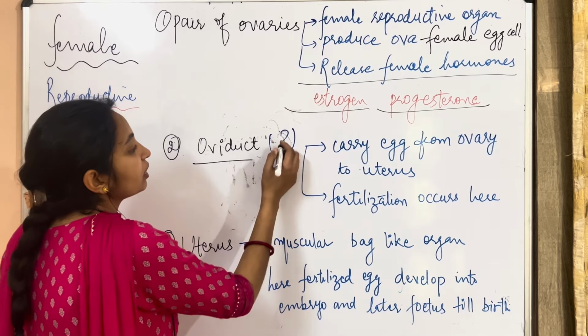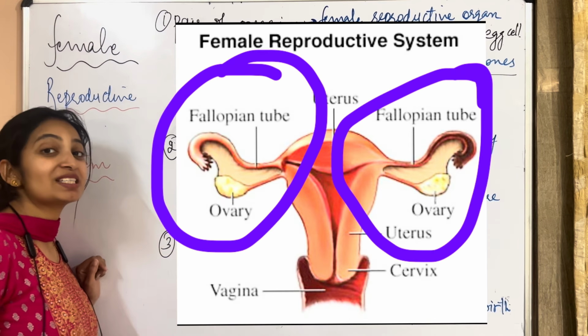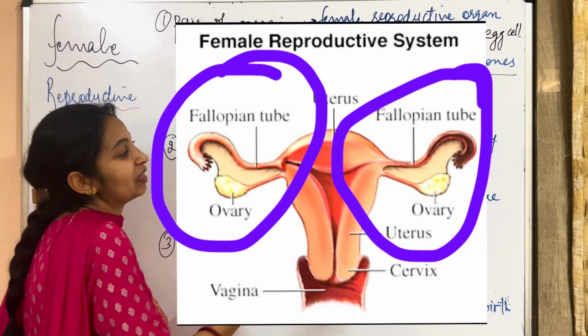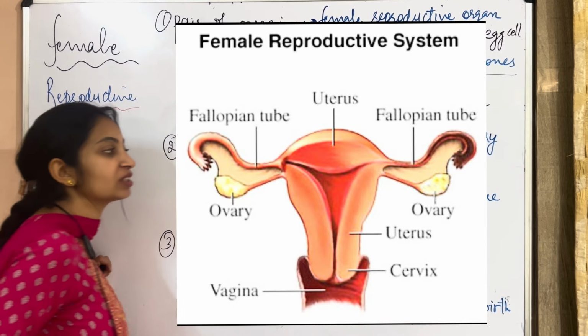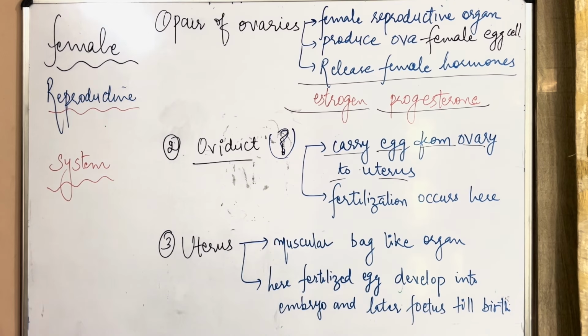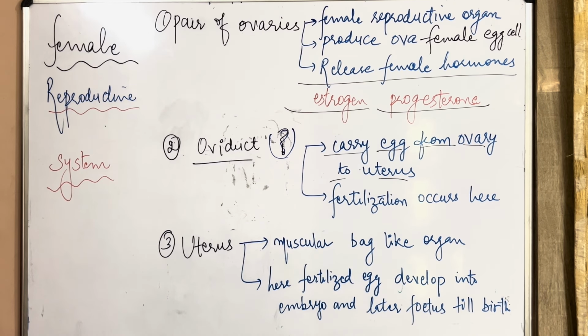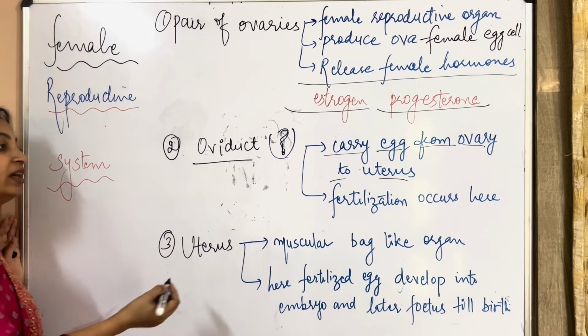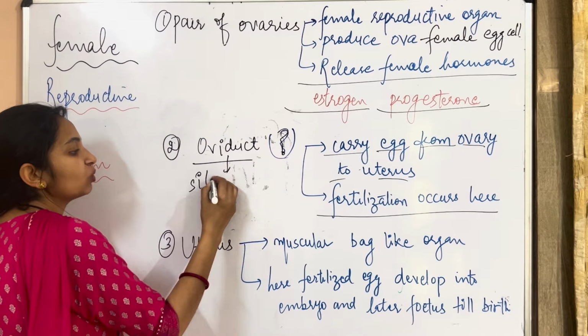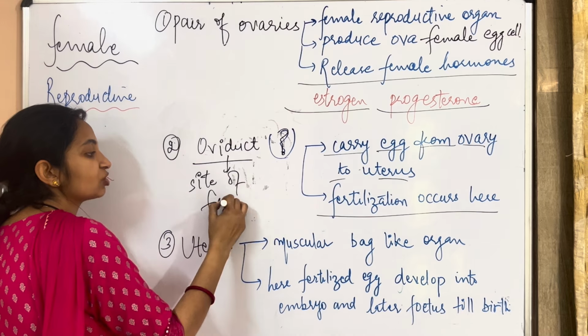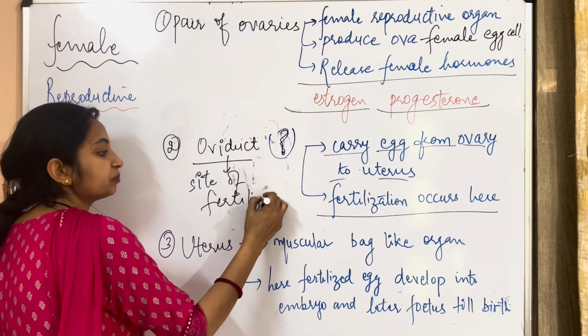Okay, next is the oviduct. Again, a question for you people: what is another name of the oviduct? Function: carry the egg from the ovary to the uterus. In the diagram, you can see that from the ovary, the egg is transferred to the uterus. And this is the site for fertilization. Again, one more question can come on the site of fertilization. It is the oviduct.